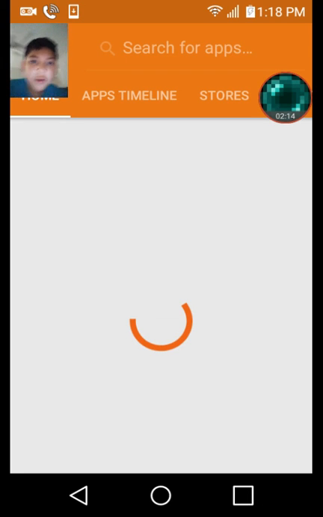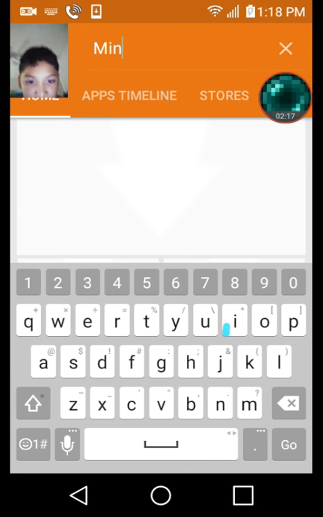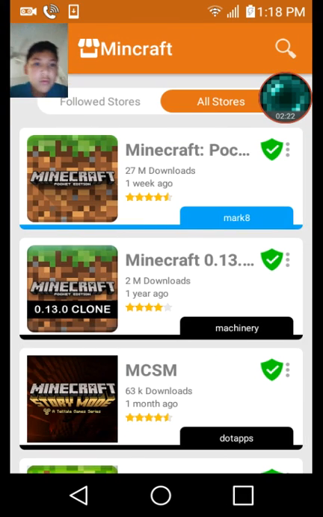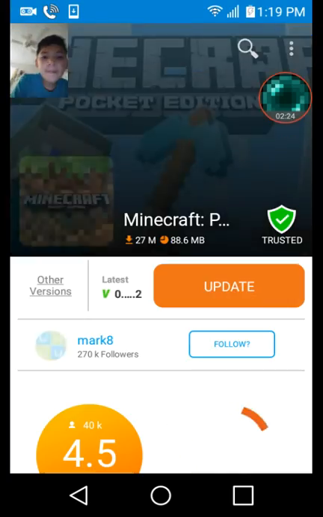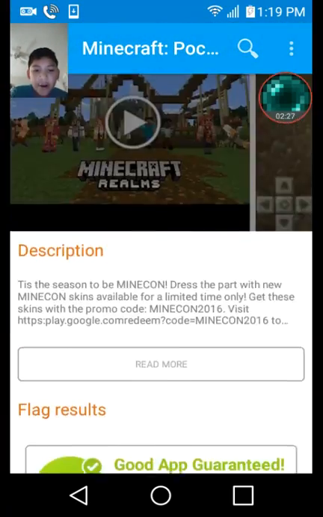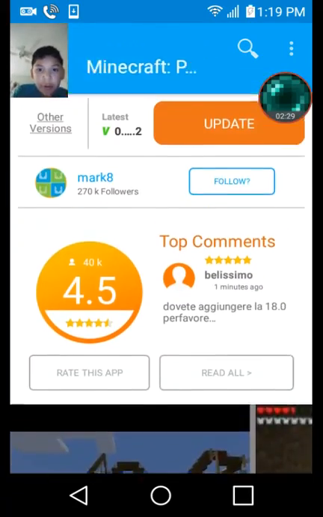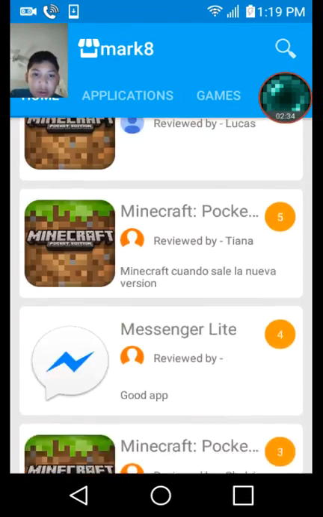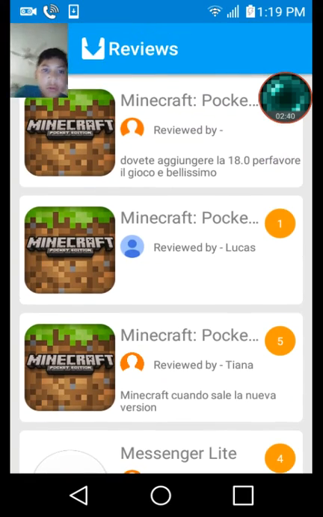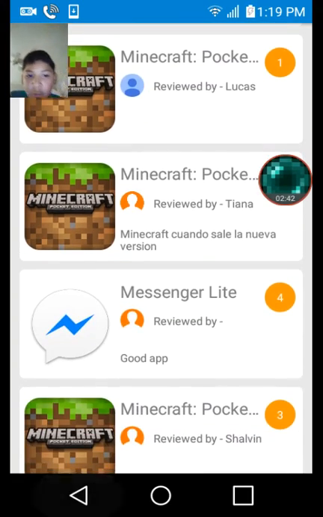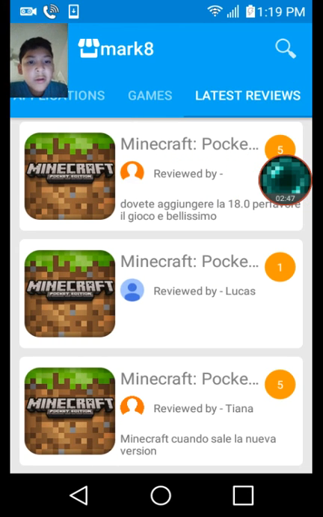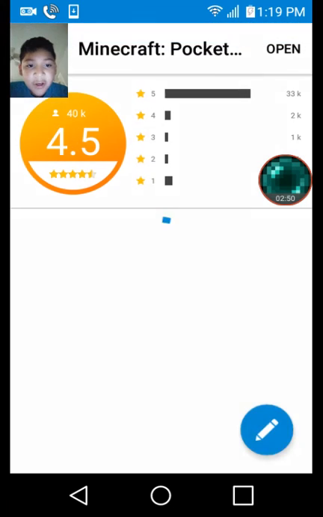Go right here. Search Minecraft. Oh, all stores right here. If I were you, go down or go to his Mark 8, press more, or if you don't want it, games, is Minecraft Pocket Edition.